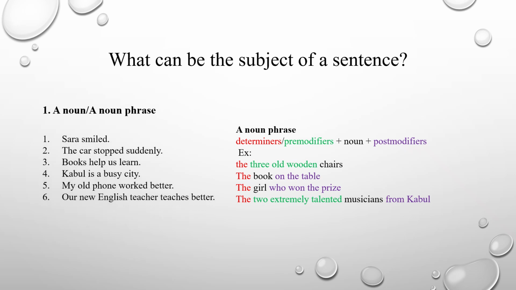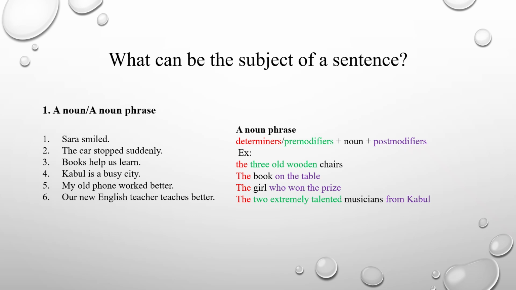Check these examples. Number one, Sarah smiled. Sarah in here is our subject, a noun and a subject. The car stopped suddenly. The car is a noun phrase. In here, the car is our subject. Books help us learn. In here, books is the subject. Kabul is a busy city. Kabul, a noun, is our subject.